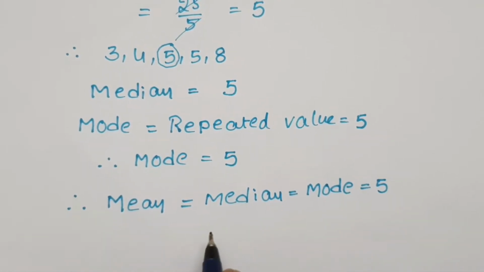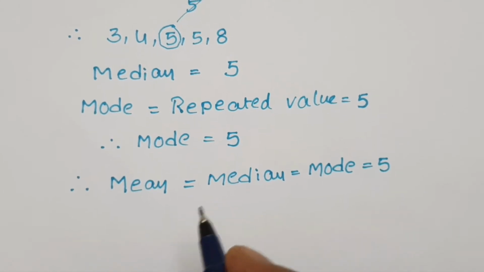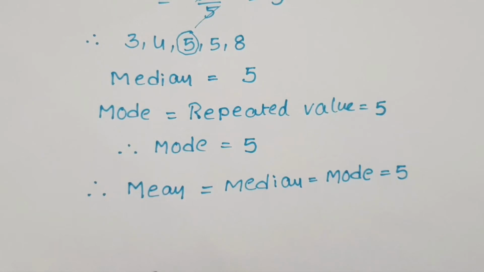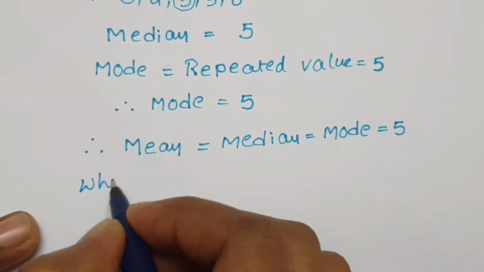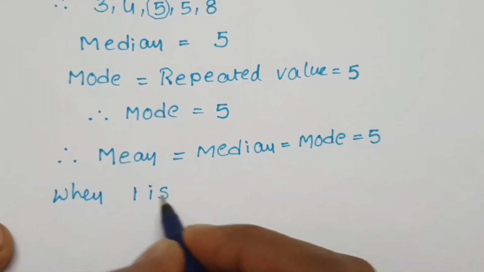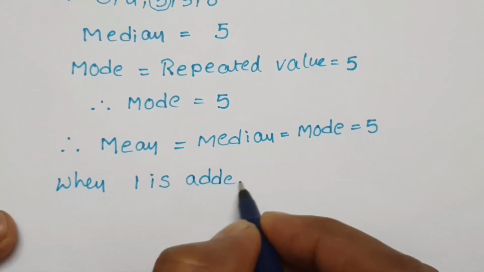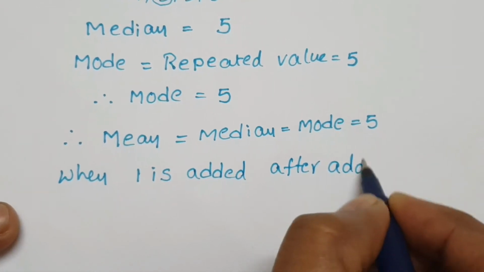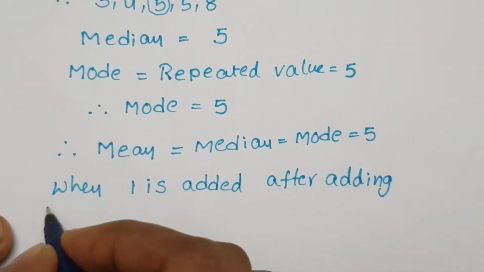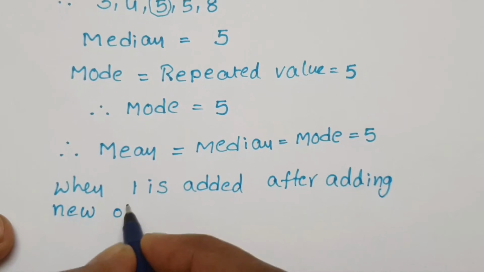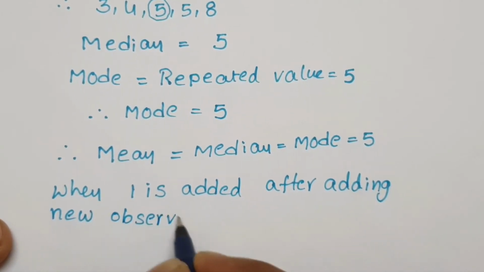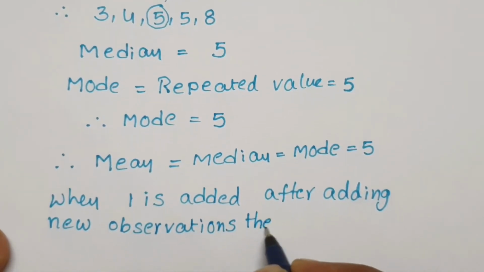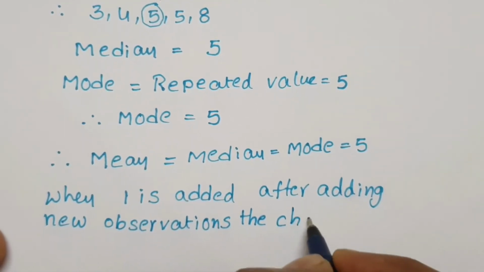And again, what they said: when 1 is added after adding new observations, the changes are... How will the changes be? Write one sentence. When 1 is added after adding new observations, the changes. How will it change?